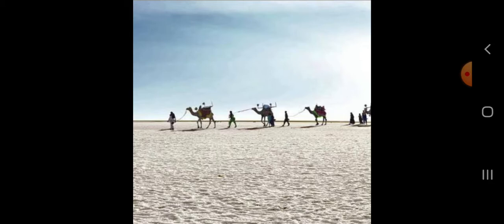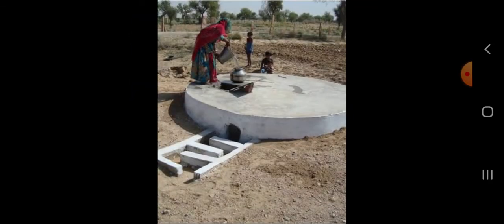Clear? The next term is tankas. What are tankas? The tanka is an underground tank used to store rainwater in some houses in Rajasthan. Clear? This is all about the new terms.